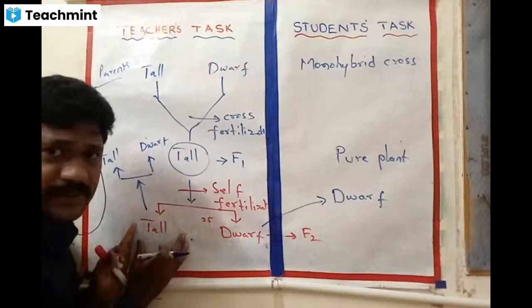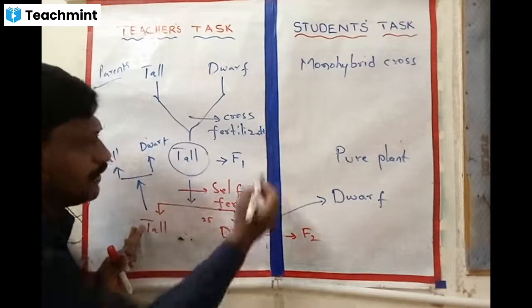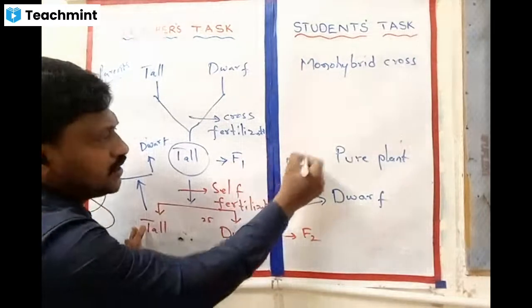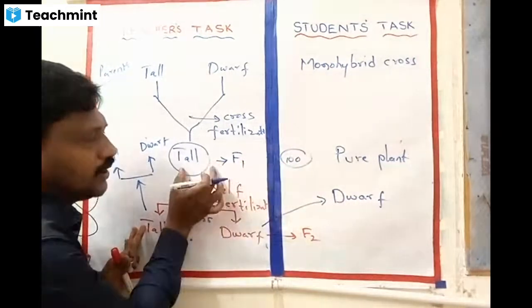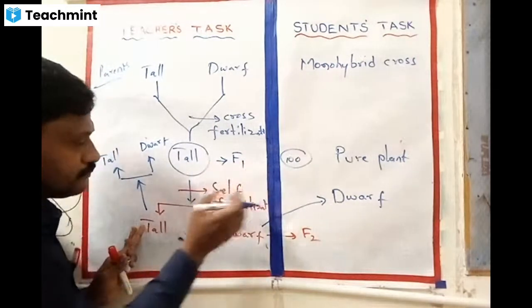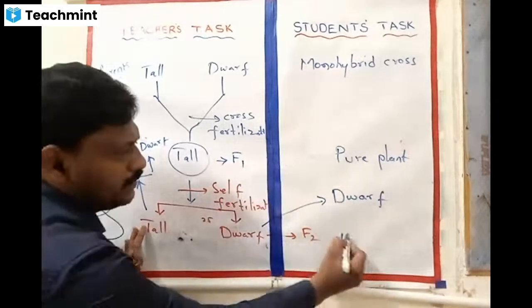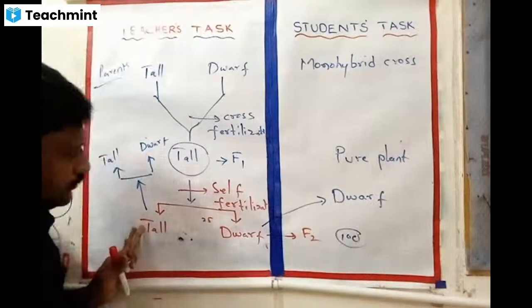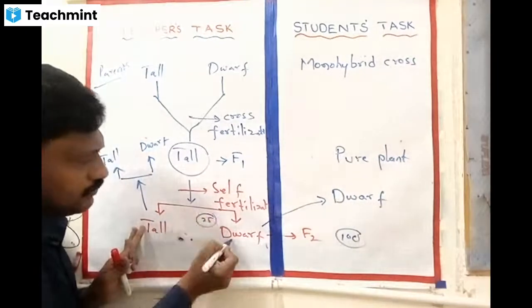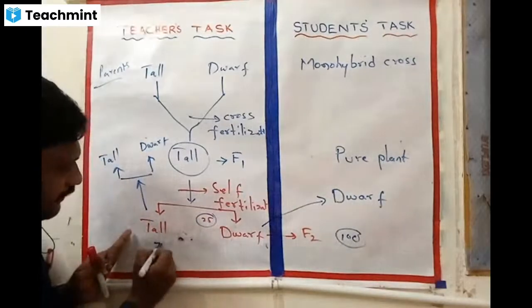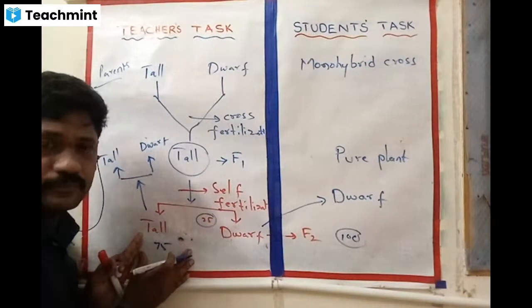50%, total 75%, right? Just keep in your mind 100 plants for your understanding. In F2, how many plants have been obtained? Total 100 plants in F2. In that, 25 are dwarf, 75 are tall.